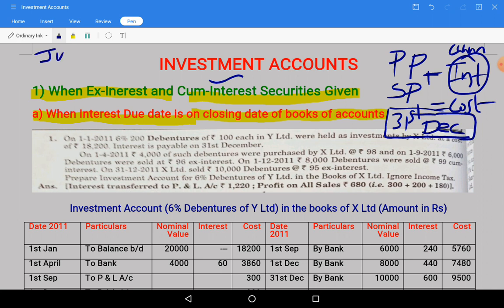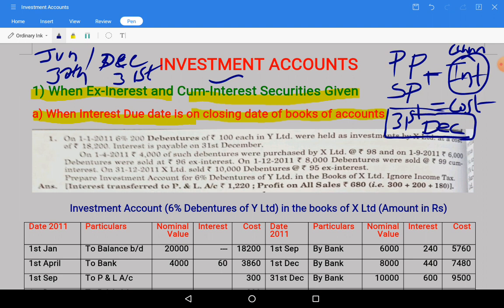Suppose interest is paid on June and December, 31st December and June 30 are the dates for payment of interest.